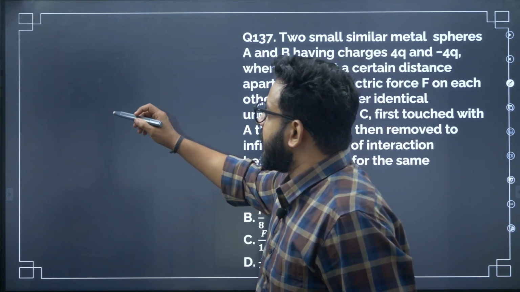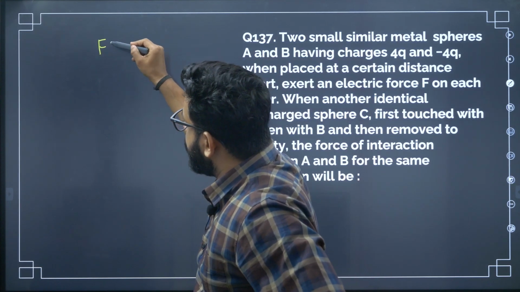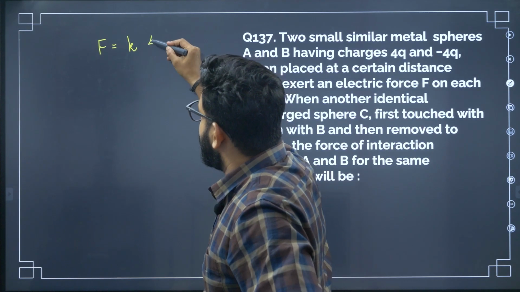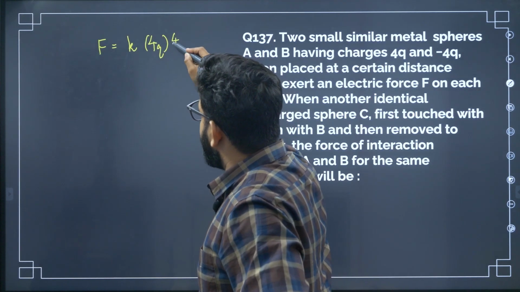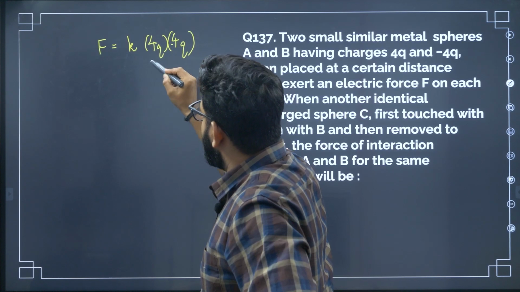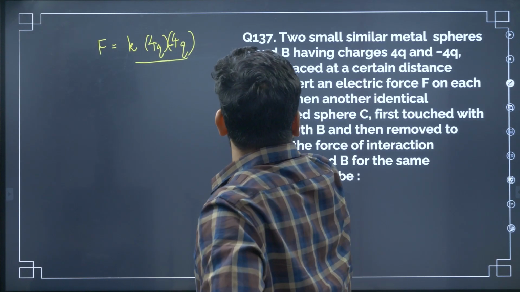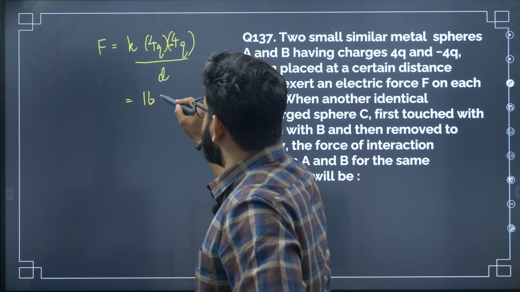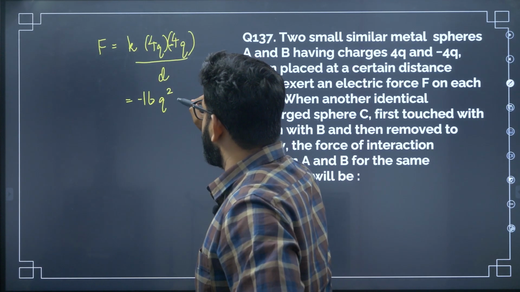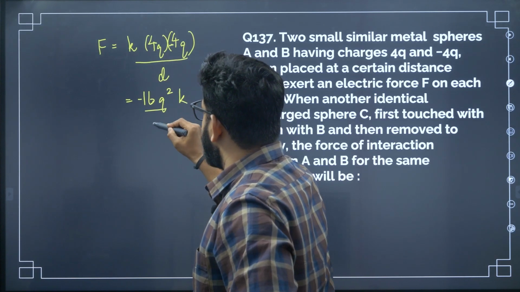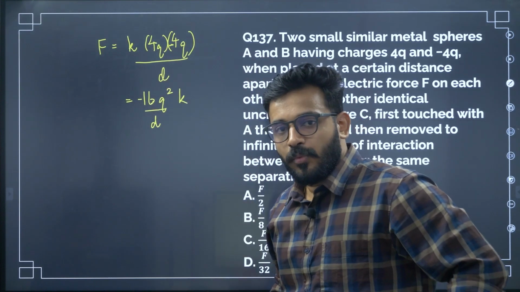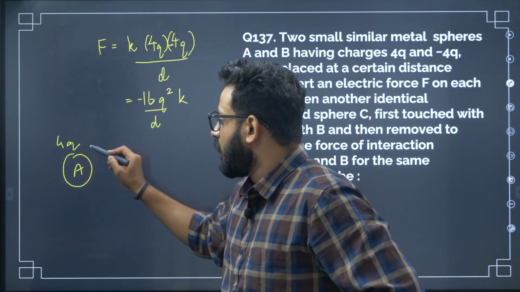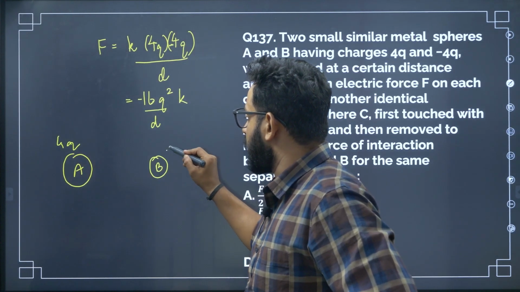Listen carefully. So the initial force, let us assume they have charges 4q and minus 4q. So we have k into 4q into minus 4q divided by d squared, okay, some random distance d. So this is equal to minus 16q squared k divided by d squared. Alright, this is the actual force. Now what happens? You have A at 4q, you have B at minus 4q.